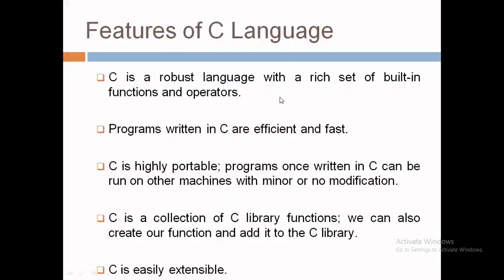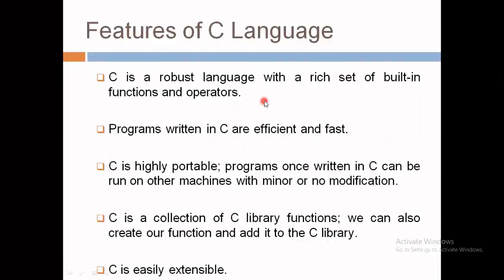Now let's see some more features of the C language. C is a robust language with a rich set of built-in functions and operators. Why robust? Because whatever functionality you want to implement can be implemented using the inbuilt functions and operators of the C language.